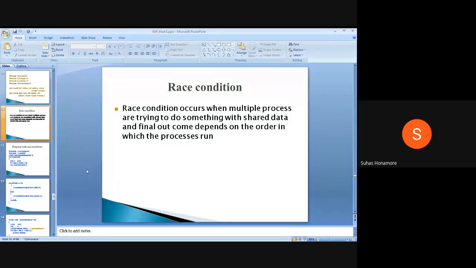You may be sharing some common resource, so some data may be common between more than one process. That is when a race condition will occur. Suppose you are sharing a printer between two processes, there may be a race condition. We take one example: you are trying to print something on a monitor by using two processes. That is when a race condition will occur.